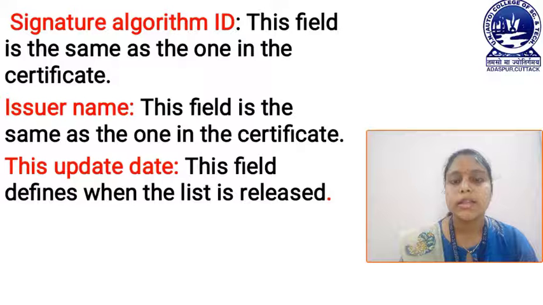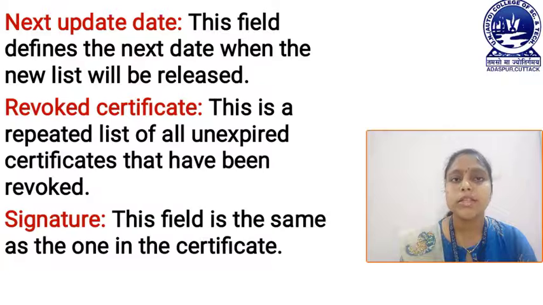That means this update date defines our certificate renewal date. Next one is the next update date. This field defines the next date when the new list will be released, which means it defines the expiry date of our renewed certificate.